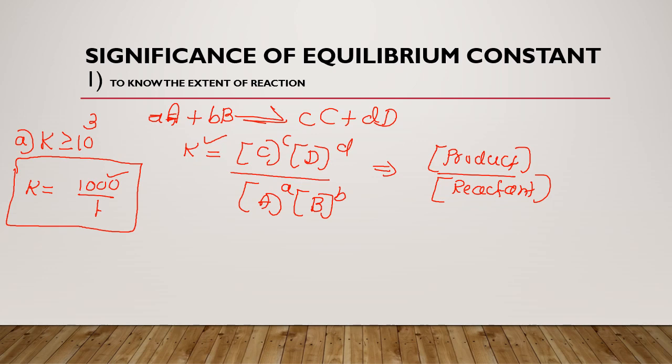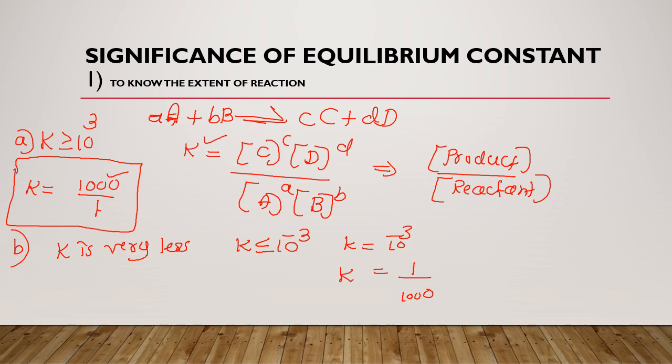Now the second condition: if K is very small, say less than or equal to 10 to the power minus 3. I'll consider K equal to 10 to the power minus 3, which we can write as 1 by 1000. Here you can see that in the numerator you have the product concentration and in the denominator the reactant concentration.